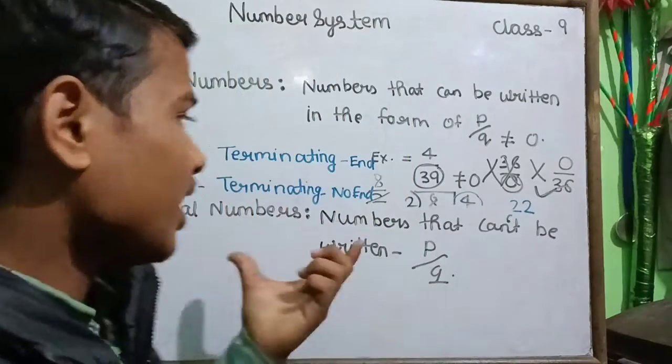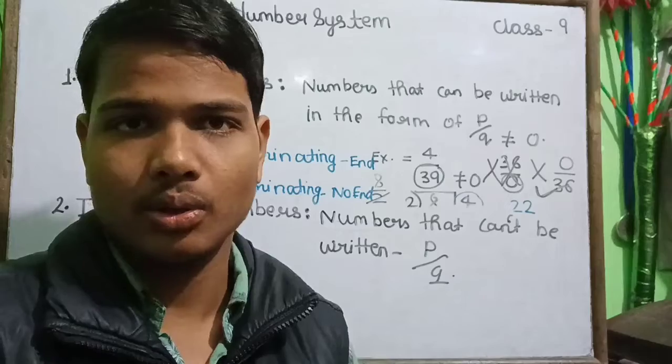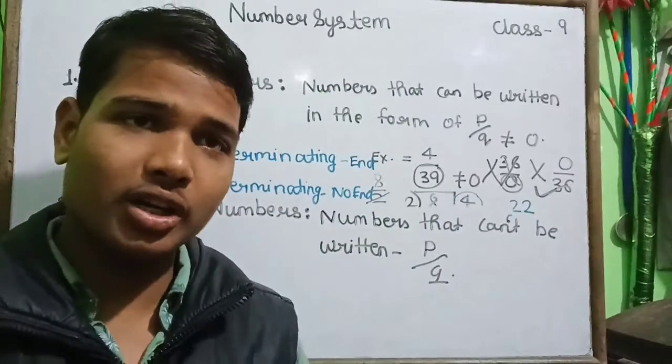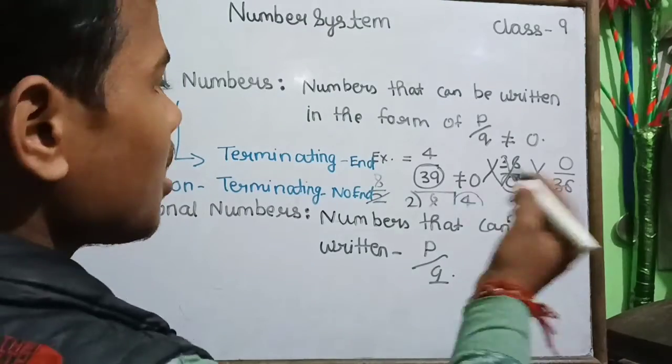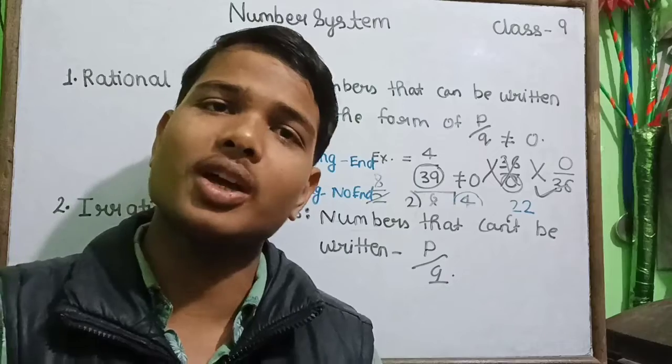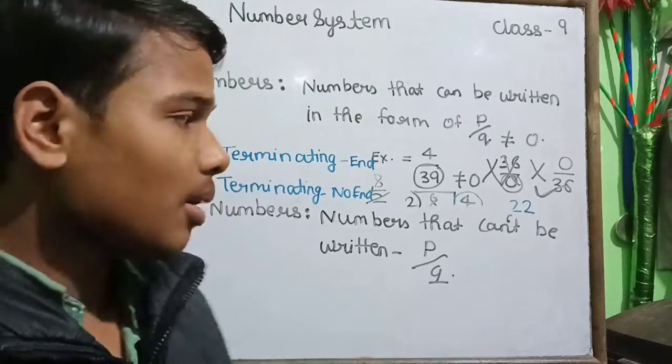Here we have taken 22 upon 7, and we assume that pi is equal to 22 upon 7, but we know that 22 upon 7 is not the exact value of pi.